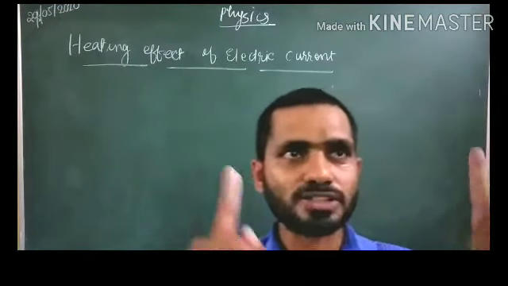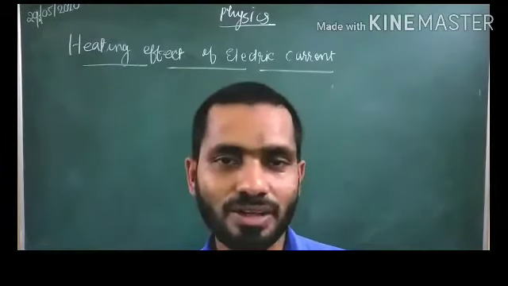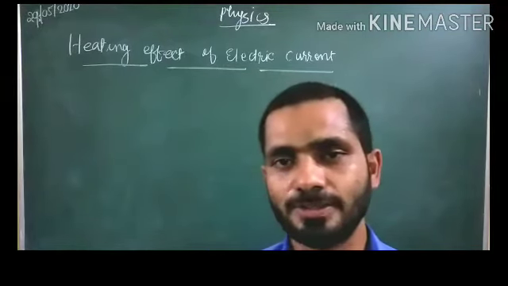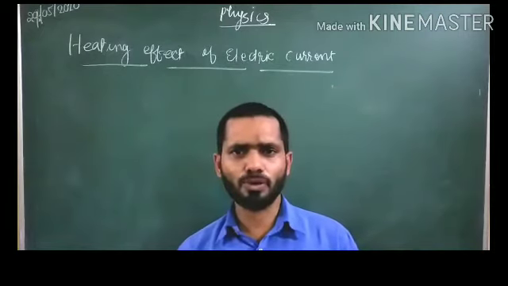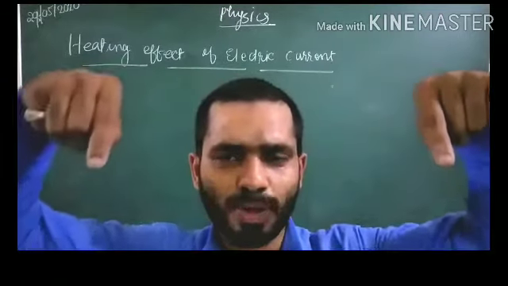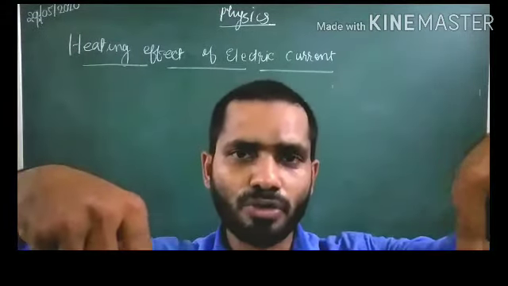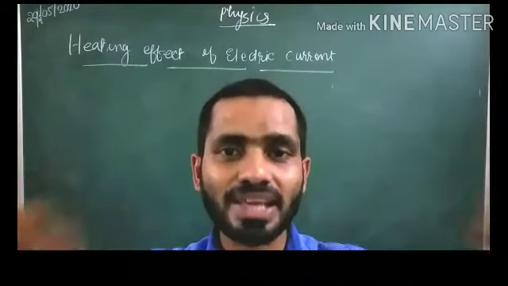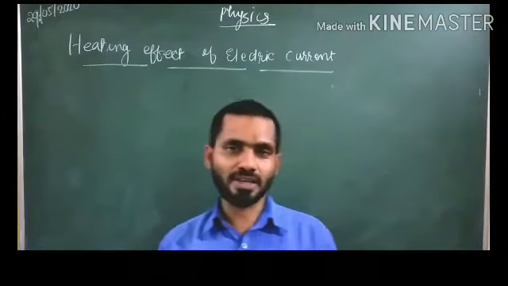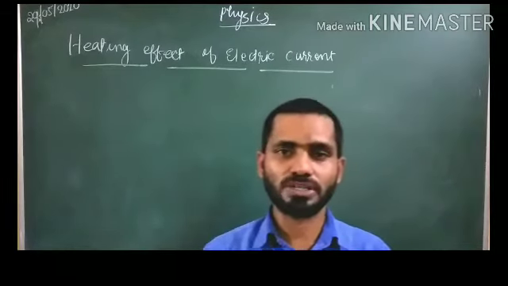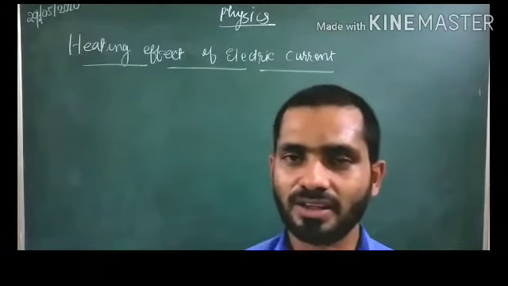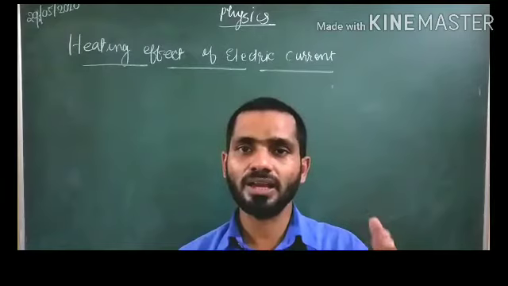When electricity is passing through the fan, it is rotating, so we are getting a movement there. You can call that a mechanical effect of the electric current. In the same way, we have studied the electrolyte. When electricity is passing through the electrolyte, that compound will be decomposed. So one chemical change is coming, and it is called the chemical effect of the electric current. One more very important effect, students, is that when electricity is passing through a conductor, there will be a magnetic field around that conductor, which you can call the magnetic effect of electric current.